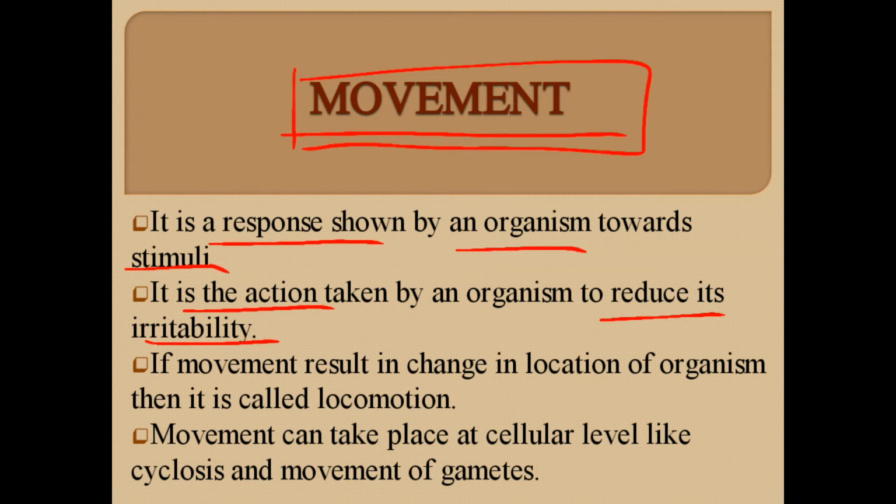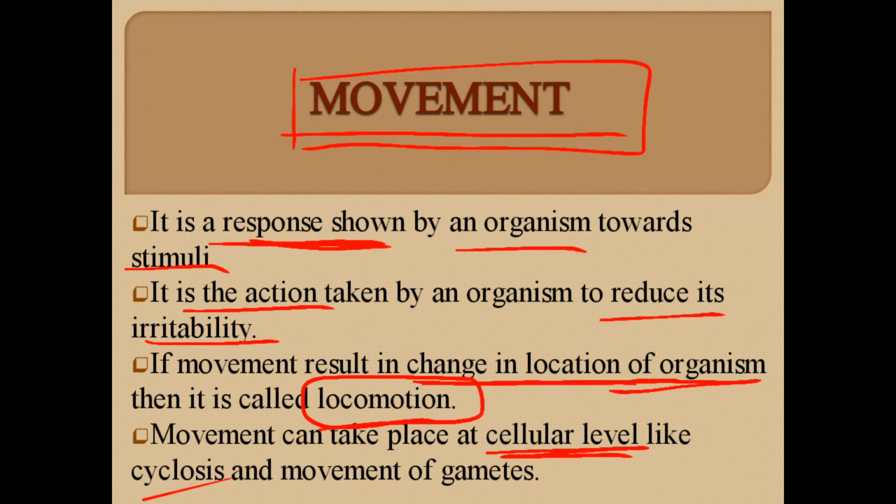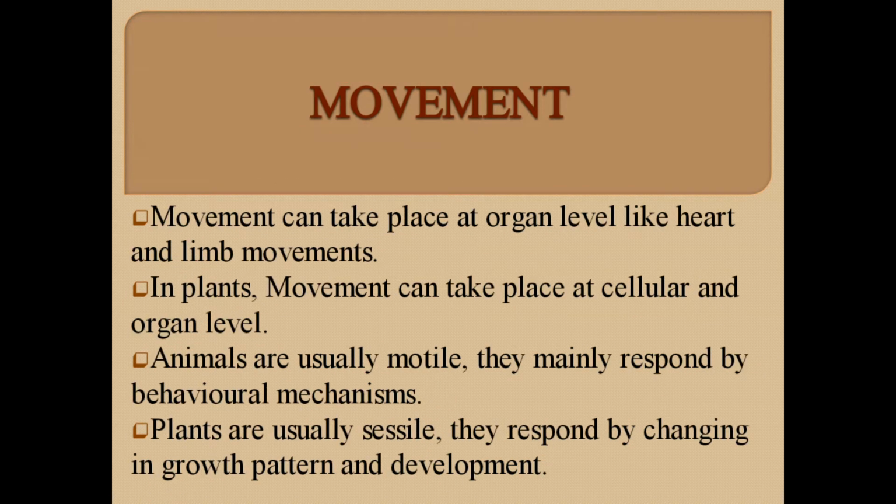And if this movement results in the change in location of the organism, this is called locomotion. So movement is due to the response towards the stimuli, while locomotion is due to the change in location of the organism. Movement can take place at cellular level like cyclosis and movement of the gametes. Cyclosis is the movement of cytoplasm inside the cell, while movement of gametes takes place inside the reproductive organs. Movement can take place also at the organ level like heart and the limb movements.